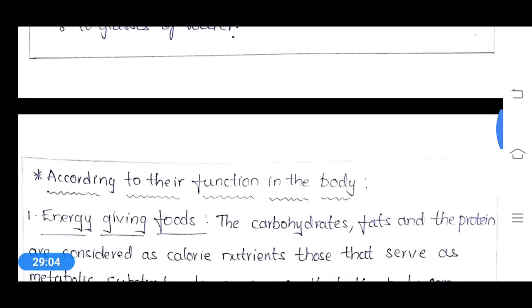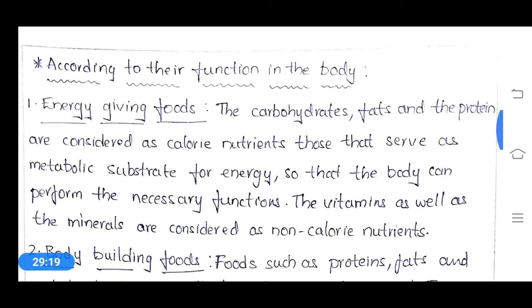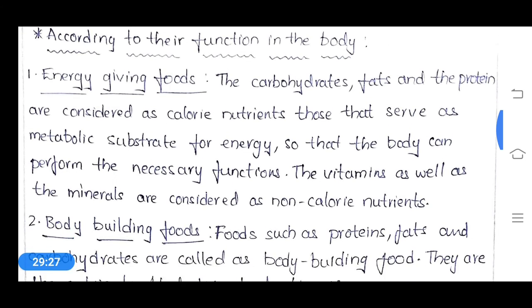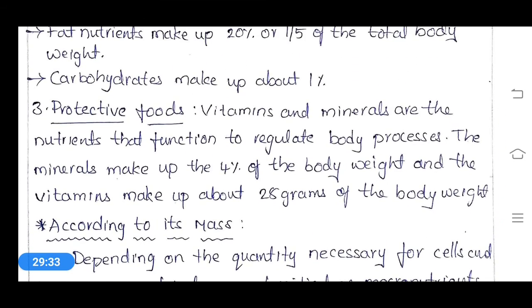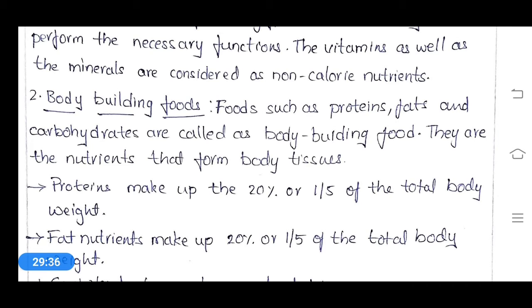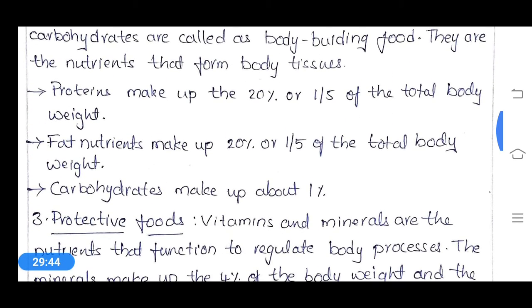So whatever classification we have seen till now is based on the chemical nature of the components, the nutrients. Now, based on their function, we classify them into energy giving foods, body building foods, and protective foods.